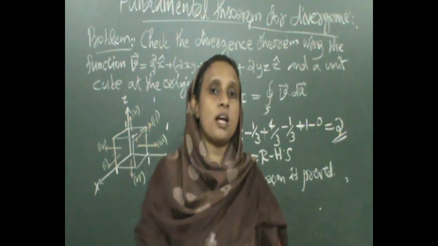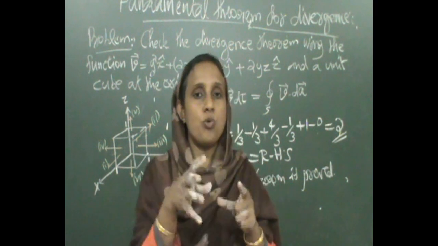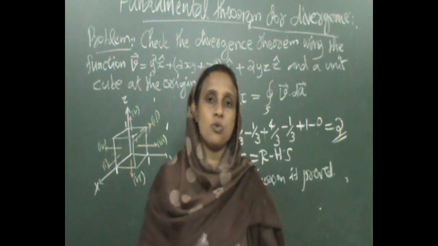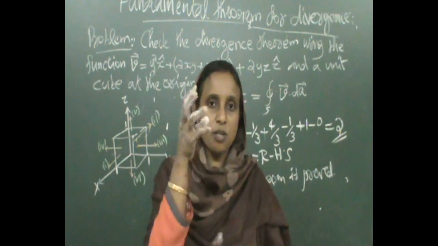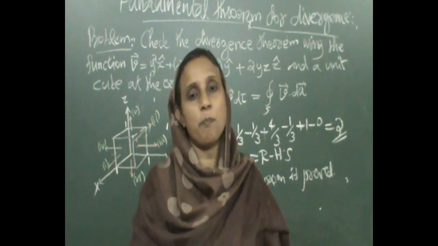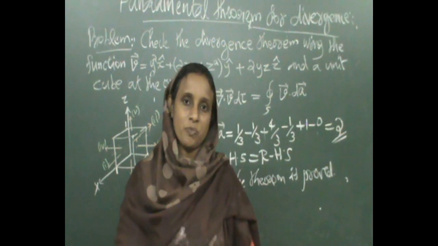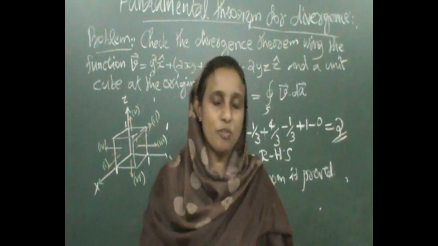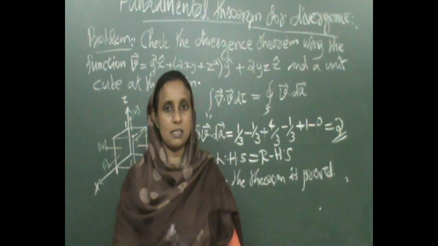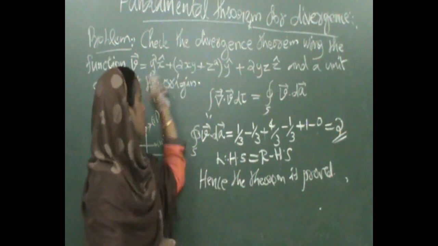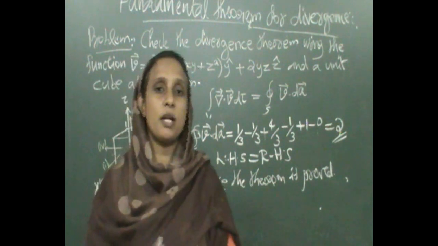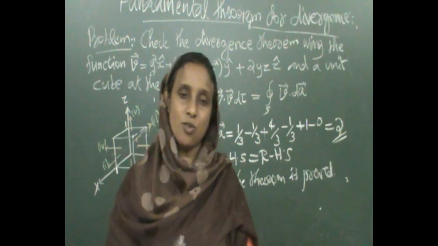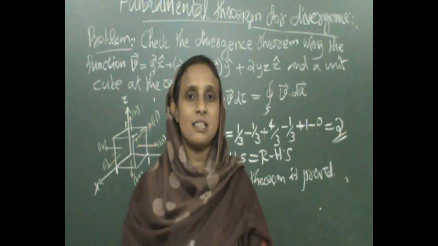So the volume integral of divergence means the amount of outward flow from the volume V. It is equal to the amount of outward flow through the surface S per unit time. Okay, that is the physical or geometrical meaning of the fundamental theorem for divergence. Then using a problem, a function like this, we proved the fundamental theorem for divergence. Okay, so learn well. Thank you.